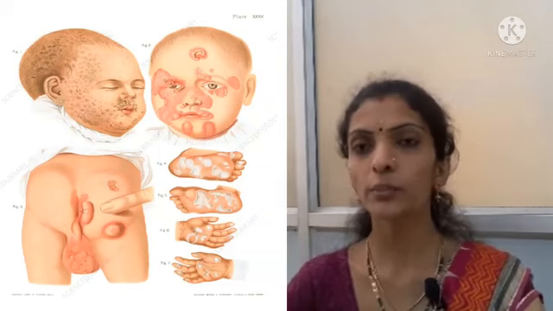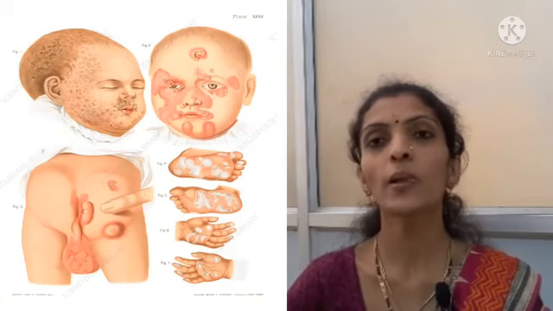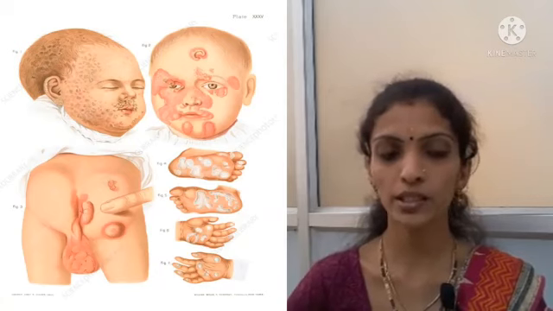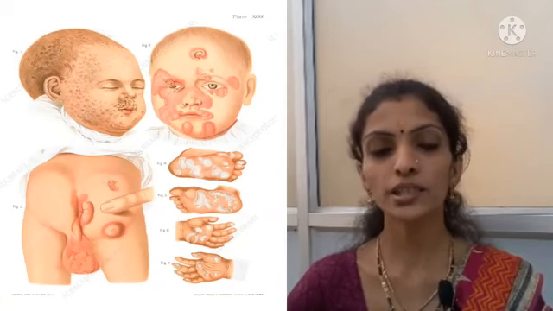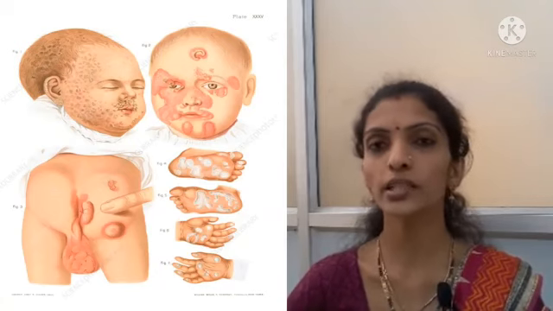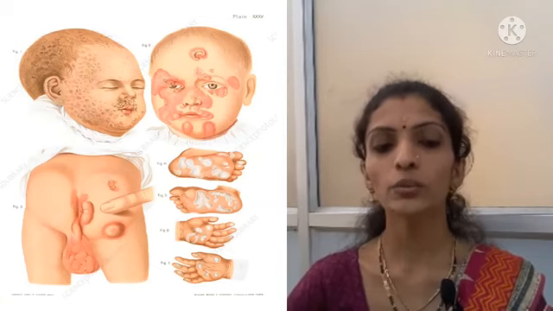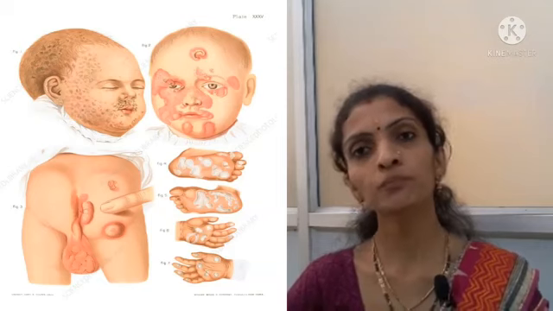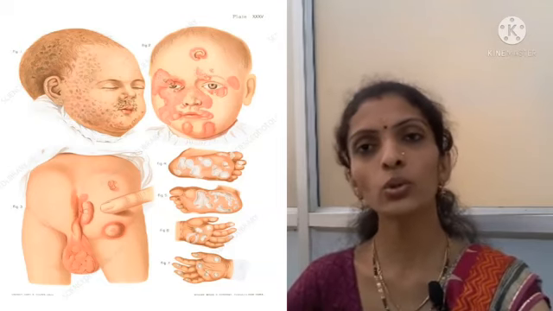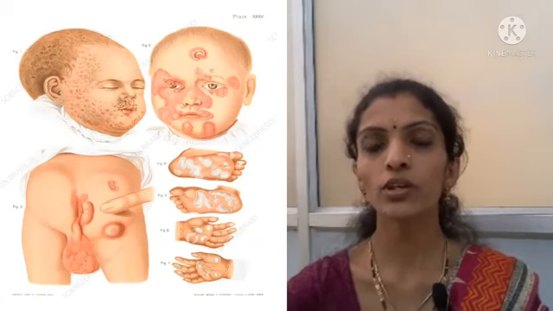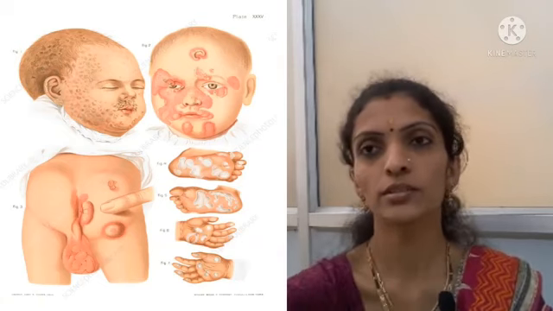Bone lesions may be produced after 6 months. After 6 months only, bone lesions may be present. And painless knee joint effusion may appear usually at the age of 10 to 20 years, and movement restriction may appear after 10 to 12 years. These are all clinical features of congenital syphilis.